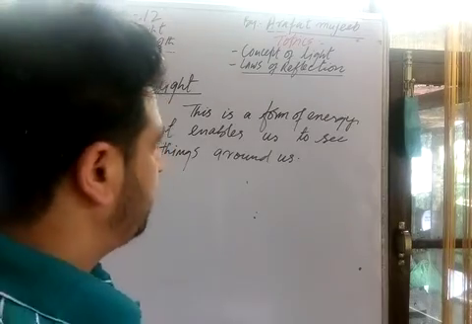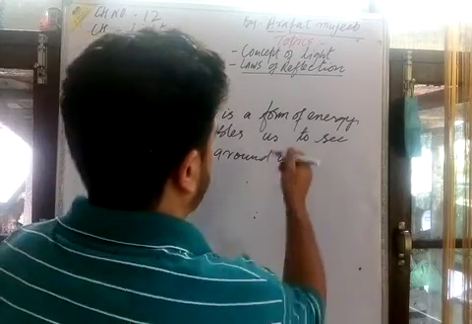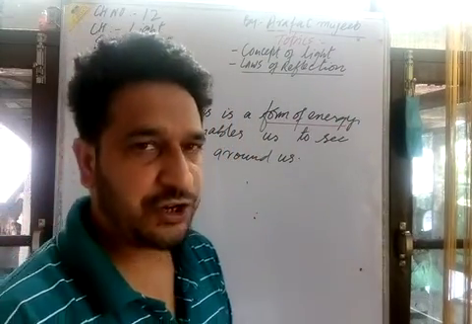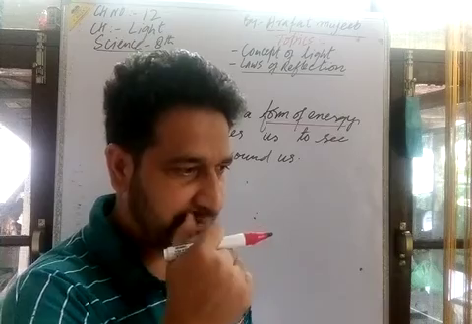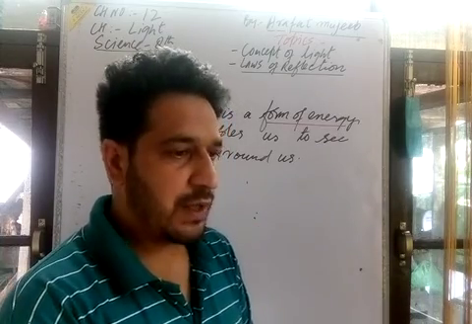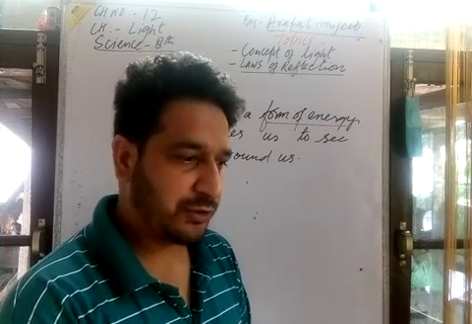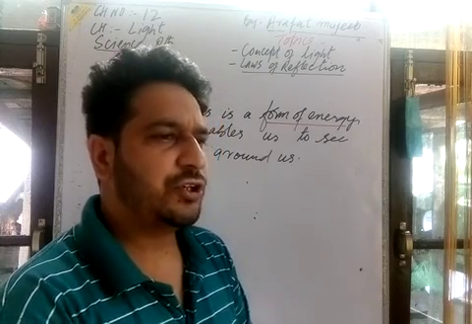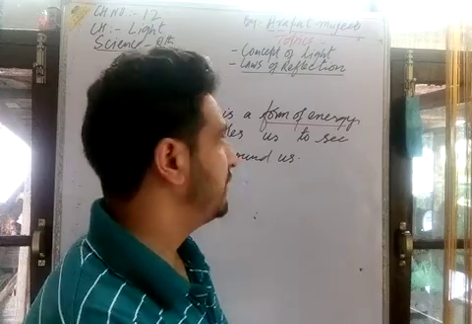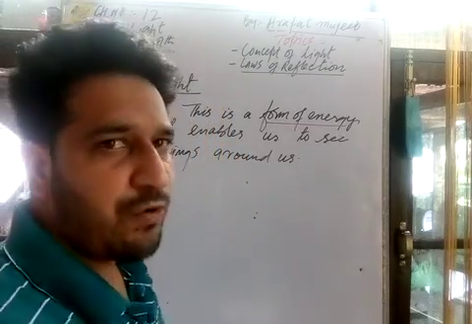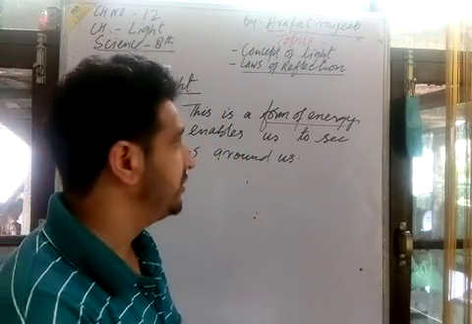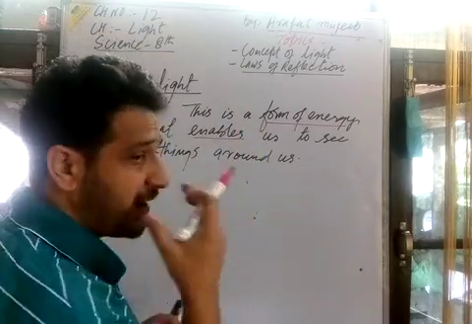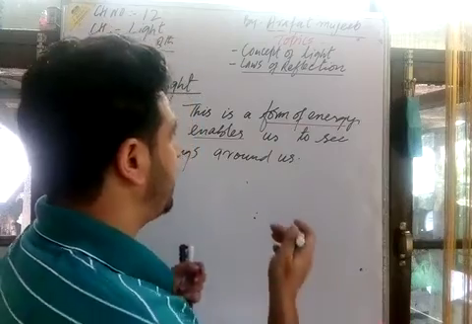What is light? Light is a form of energy. Energy comes in various forms: heat, light, vibration, kinetic energy, potential energy, and mechanical energy as well. In the same way, light is a form of energy that enables our eyes to see the things around us.